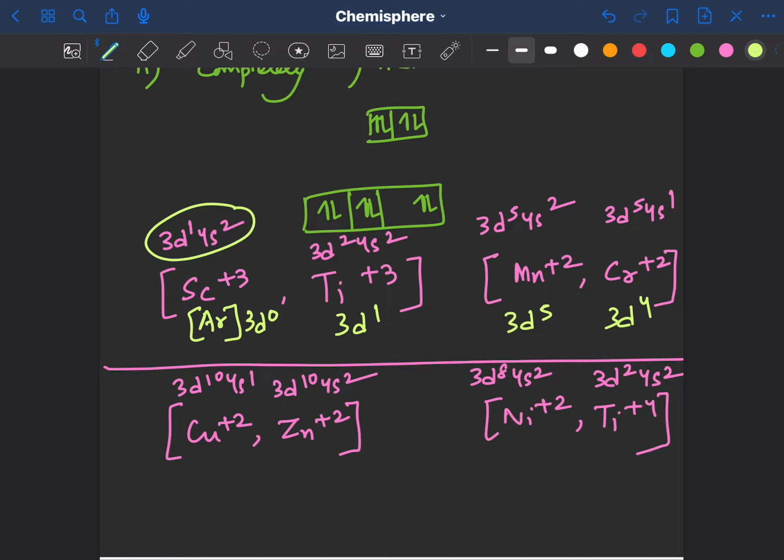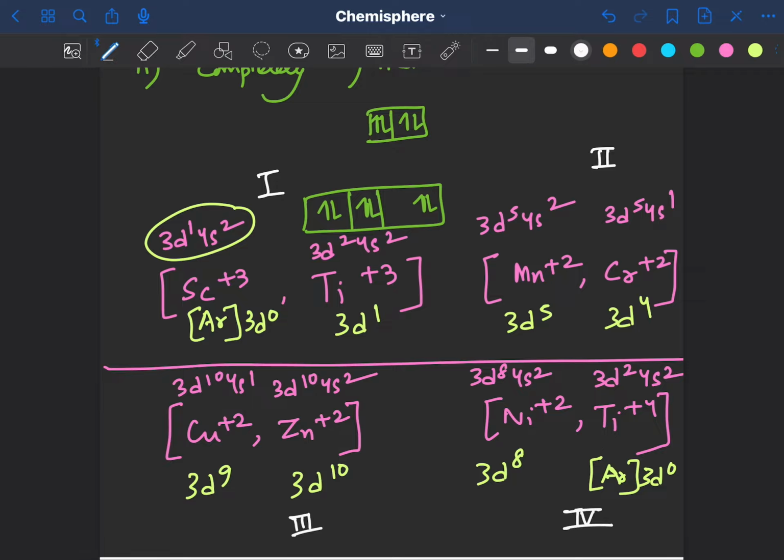Copper plus 2, if we remove 2 electrons, we'll be left with 3d9. Zinc plus 2 will be left with 3d10. Nickel plus 2, 3d8. Titanium plus 4, again argon, or you can say 3d0. So we can clearly see that, first pair, second pair, third pair, and fourth pair. In the first pair, this one is not going to show color.